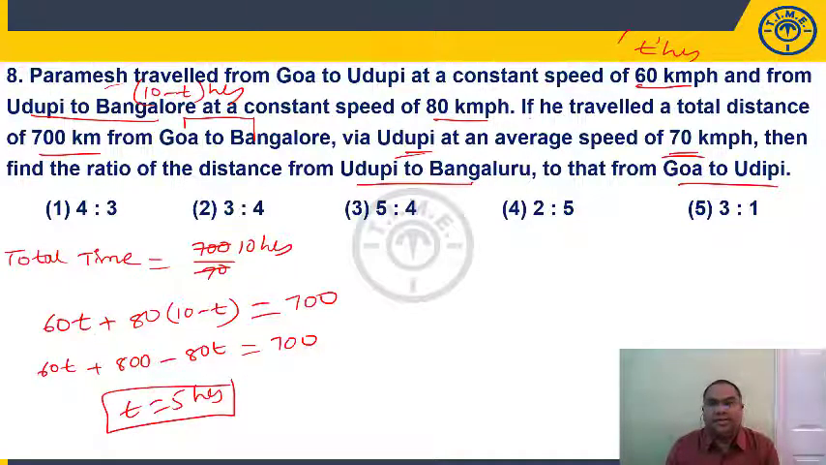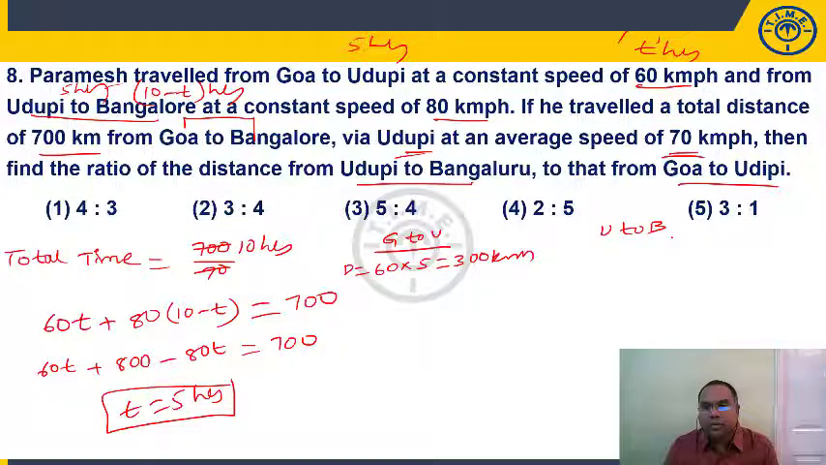T is 5 means 5 hours from Goa to Udupi, and 10 minus 5 means Udupi to Bangalore also is traveling 5 hours. Now Goa to Udupi 5 hours. What is the distance covered? Speed is 60. 5 hours means distance is 300 kilometers. Now Udupi to Bangalore, speed is 80, again traveling for 5 hours, 400 kilometers.